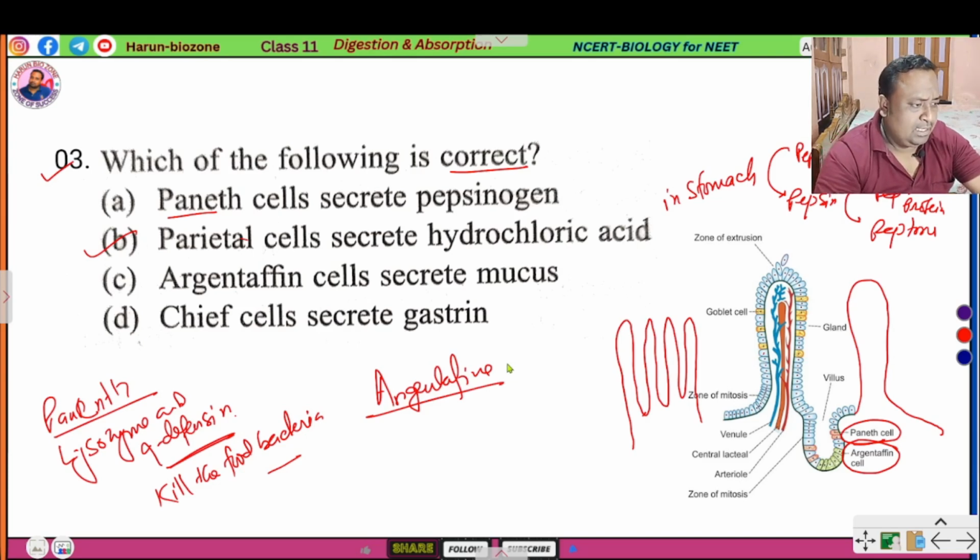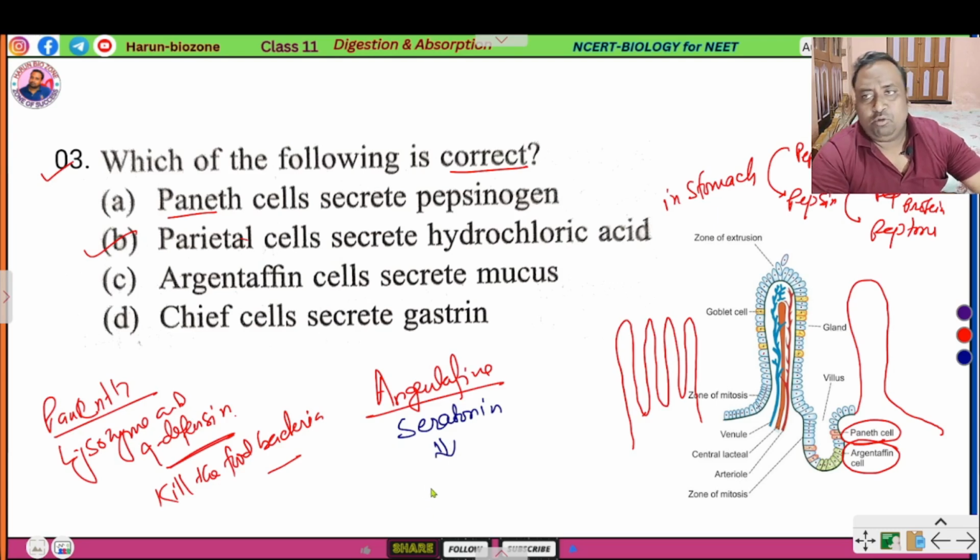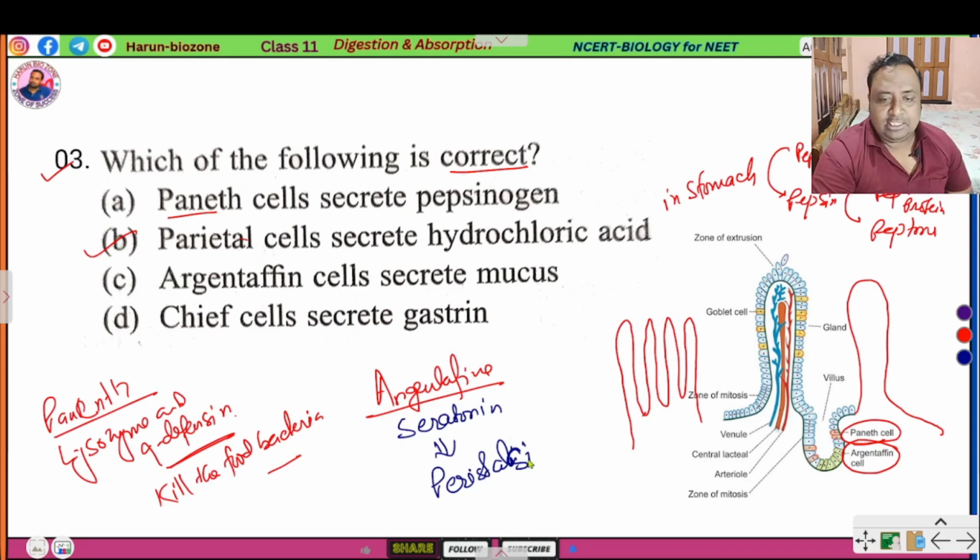serotonin. Argentaffin cell secrete serotonin that helps the movement of the bolus, that bowel movement, that peristalsis. Peristalsis means the contraction and relaxation of the alimentary canal muscle. So the food enters into the digestive system. Peristalsis. Clear? Peristalsis system को activate करते हैं कौन? Argentaffin cell, thereby the secretion of serotonin.